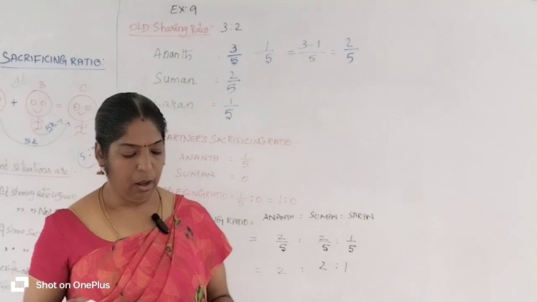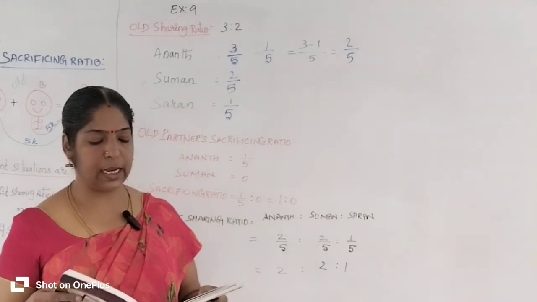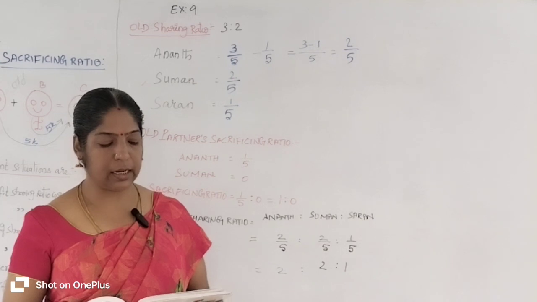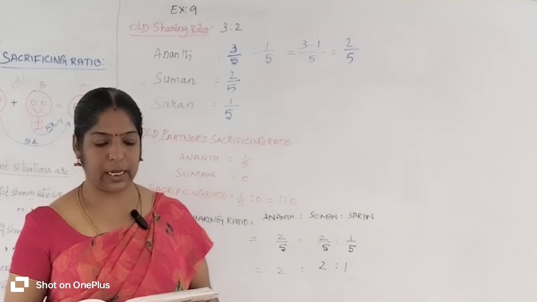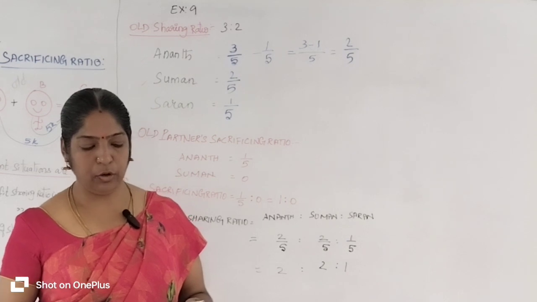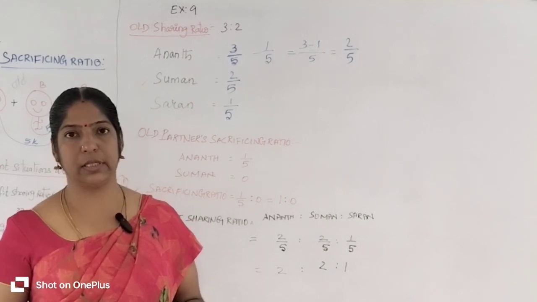Let's read the question. Anand and Suman are partners sharing profit and losses in the ratio of 3:2. They admit Saran for 1/5 share. He acquires entirely from Anand. Find out the new profit sharing ratio and sacrificing ratio.